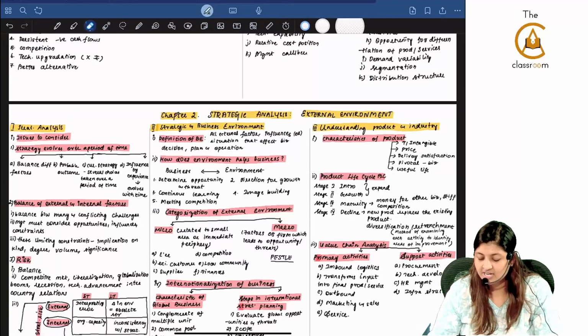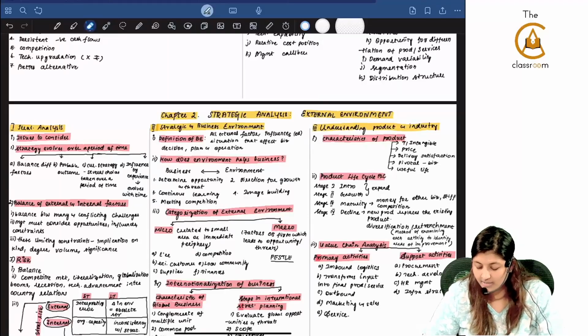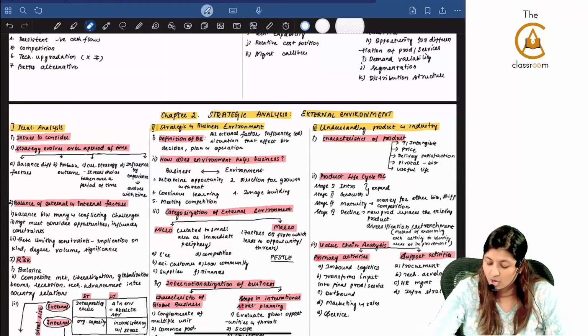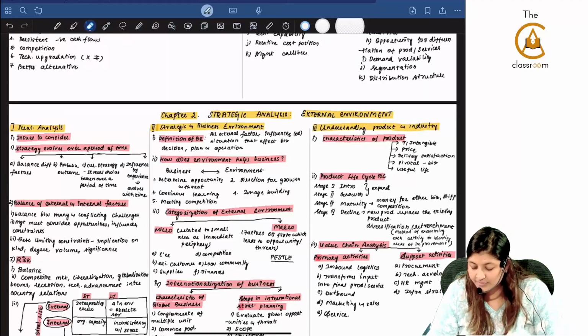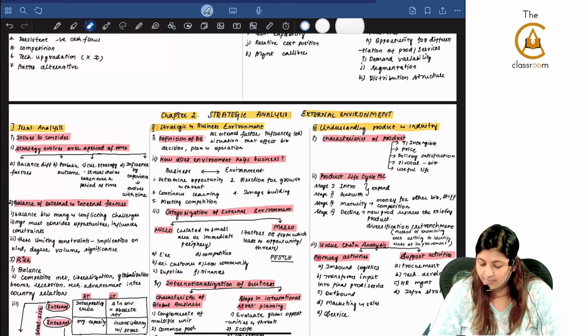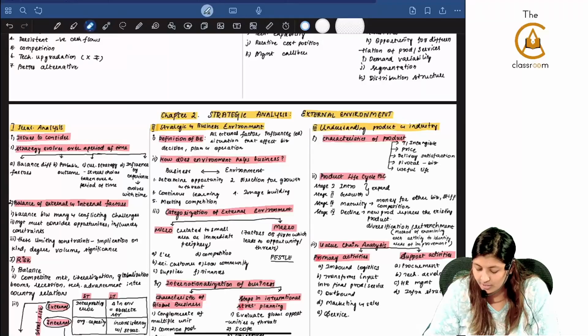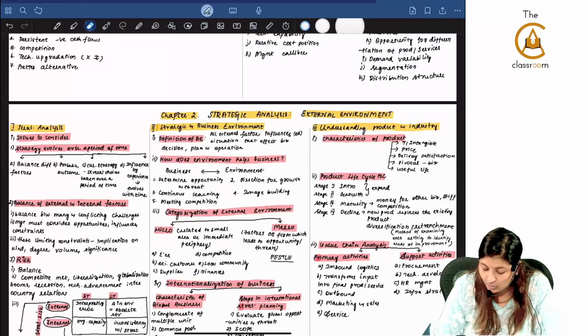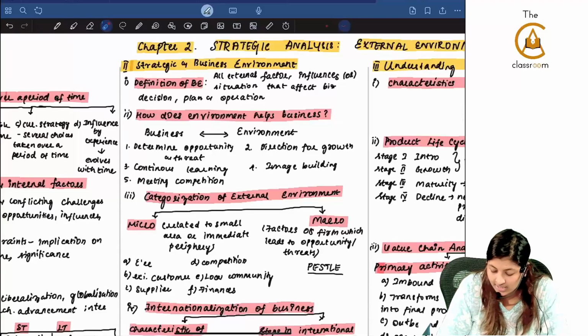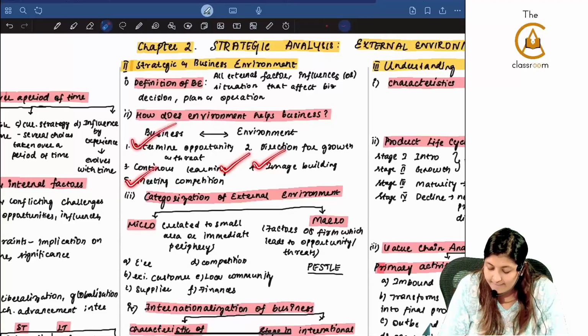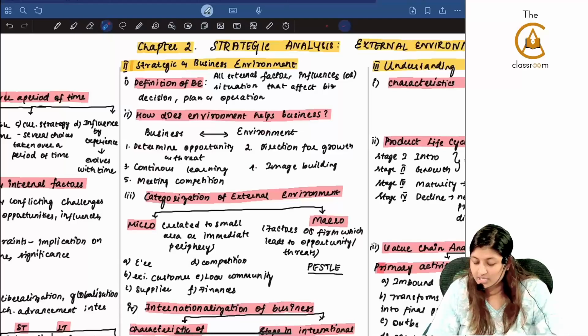The second is strategic and business environment. What is the definition of business environment? All external factors or influences or any kind of situation that is going to affect the business decision, plan and operation. Does environment help the business? Yes, definitely it helps the business. A business operates in the environment only to determine the opportunity and threat, direction for the growth, continuous learning, image building, and meeting the competition. These 5 points are how the environment helps the business.